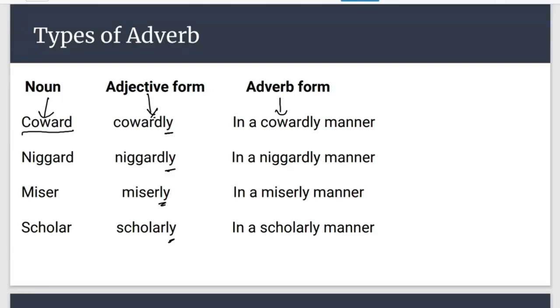Okay, since it is clear and no one is asking any question, I want to ask, what does this word niggard mean? Don't Google it, just tell. Miser. You are asking me the meaning of miser, or you are telling me that niggard means miser? Okay, so niggard is basically miser only. So she is right, you have given the right answer. Sunil is also right. A niggard is basically a miser, the one who does not like to spend money, a miser we call it.